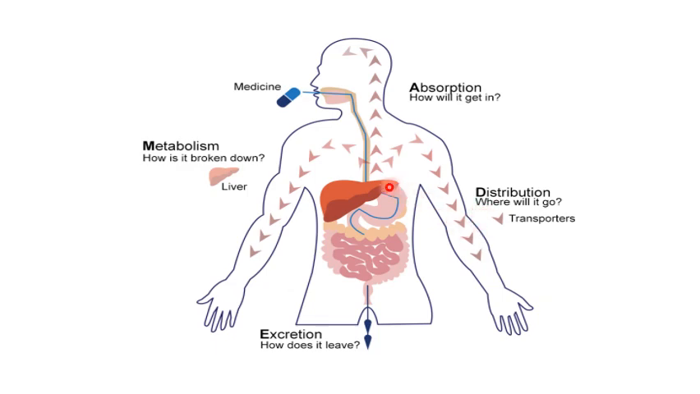When the drug reaches the liver, it undergoes metabolism. The liver is rich in enzymes and it degrades the drug into simpler metabolites. So, this is called drug metabolism.